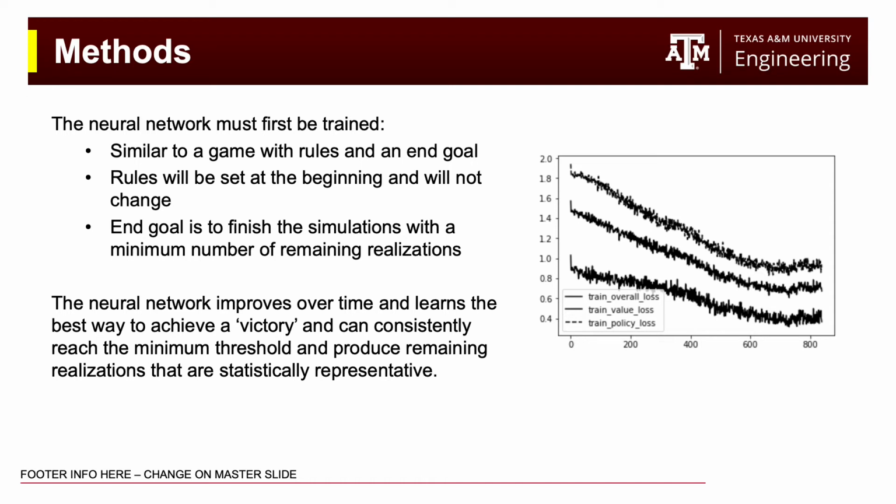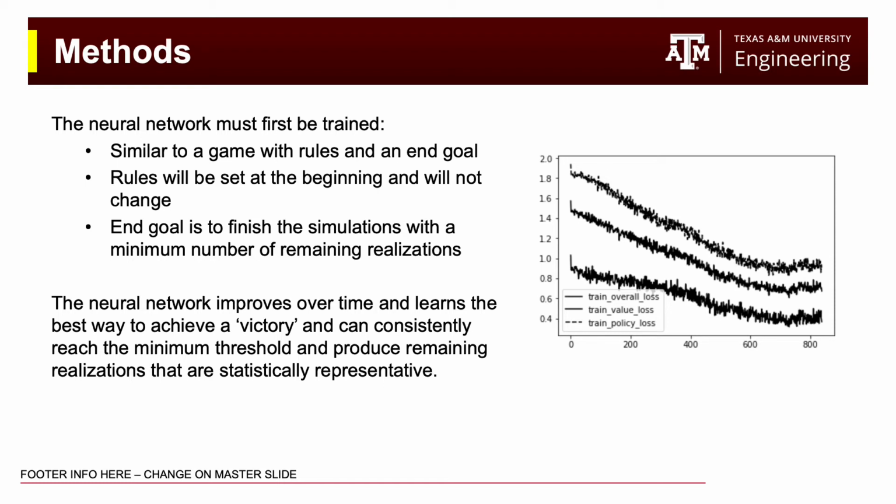For example, let's say we start off with 1,000 realizations, and our minimum is 10%. A victory for the game will be to finish with at most 100 left. Anything more would be considered a loss. So, if we finish the game with 200 left, that's considered a loss. However, if we finish with 50 left, that's considered a victory. Of course, this is a simplified explanation, but this is the basic principle that the neural network will be using to determine whether a game is won or lost.